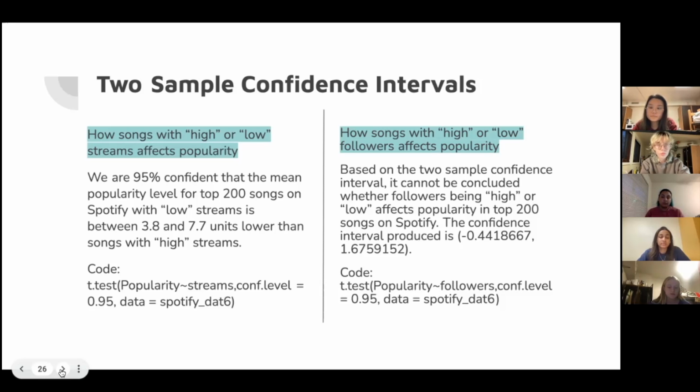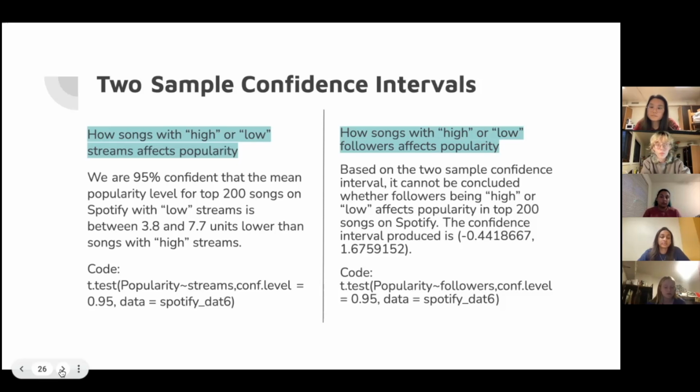This conclusion makes sense because the more a song is streamed, the more popular its ranking would be. So the popularity of songs with low streams isn't all that much lower than songs with high streams, but it is still a noticeable difference. And the confidence interval is fairly wide, which means that we have a harder time pinpointing the difference between the means. Although it does show that it is lower, it's not necessarily significantly lower.